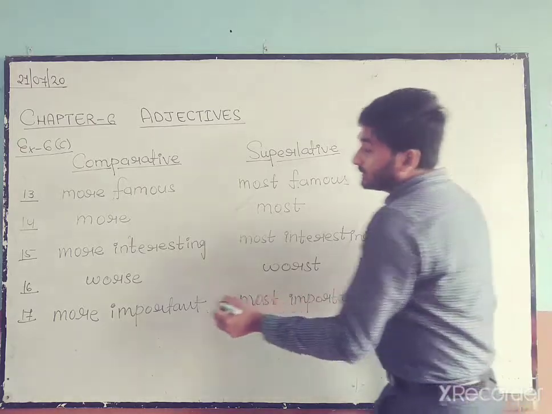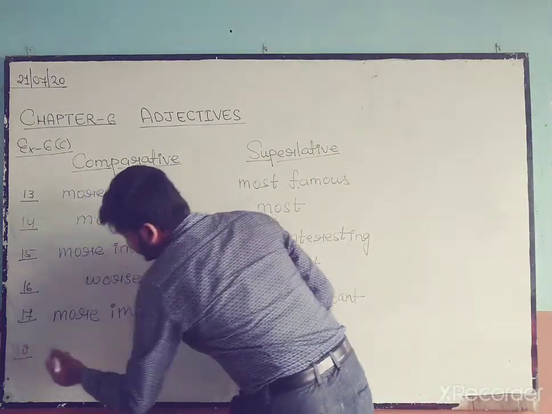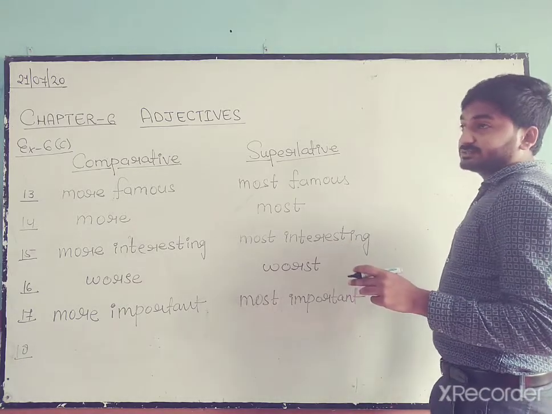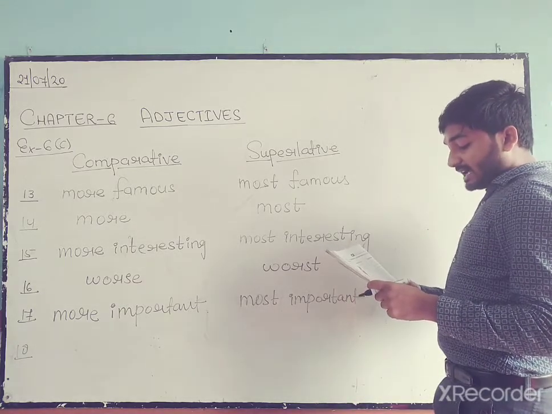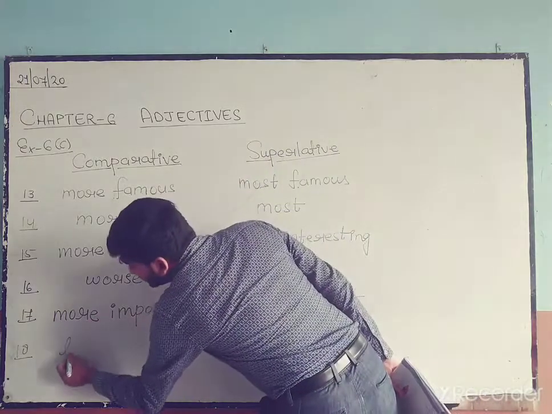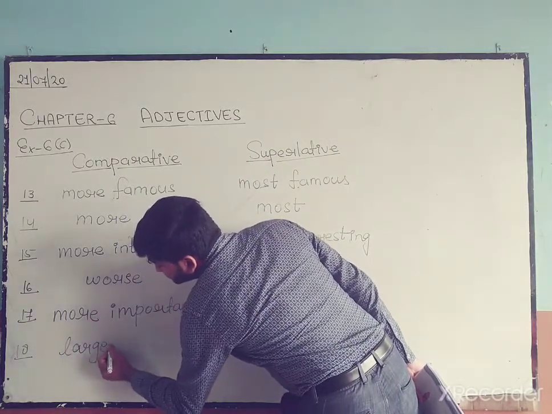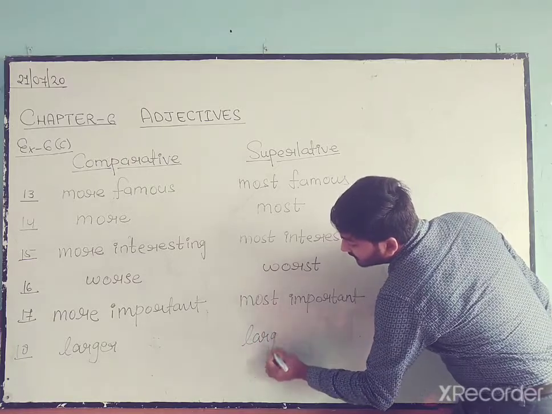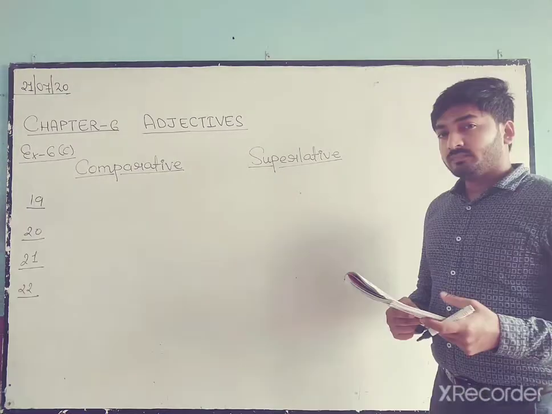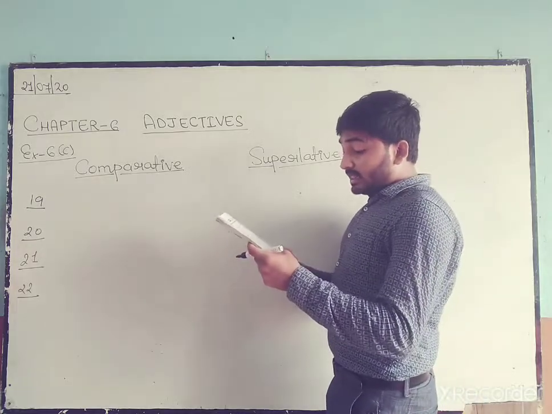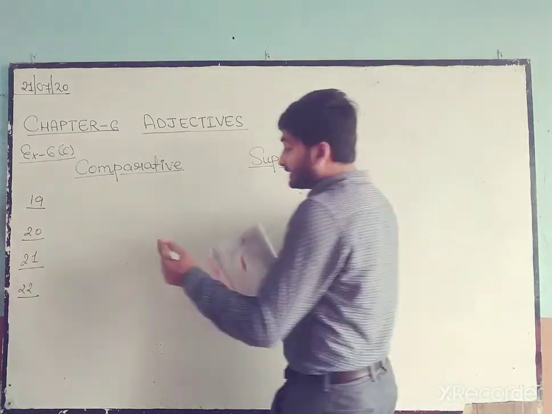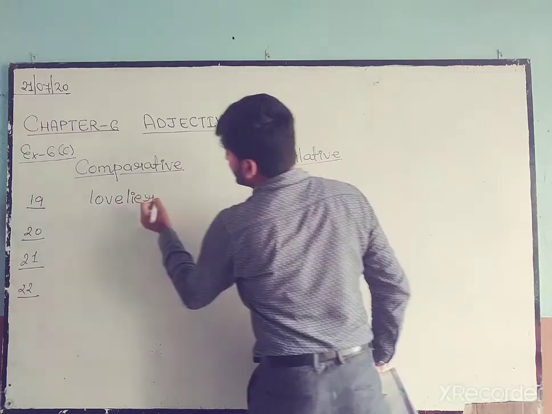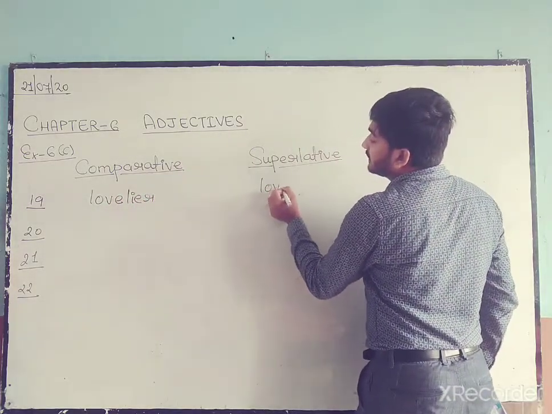Okay. Number 18 is large. Yes, large. One syllable, that means larger, and largest. Number 19 is lovely. One syllable, that means it will become lovelier, and loveliest.